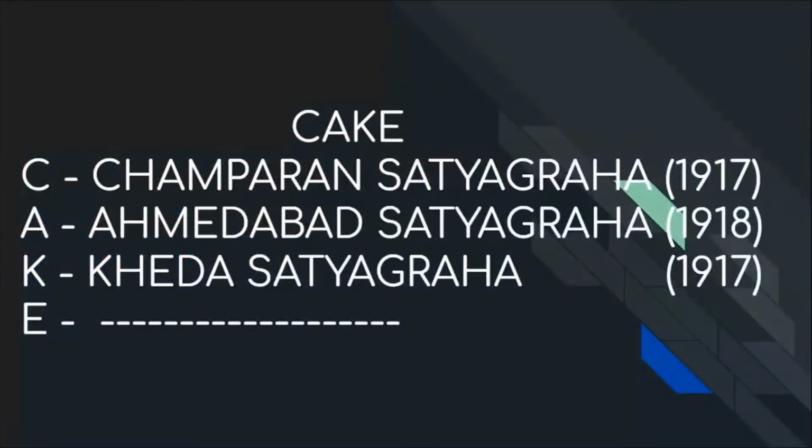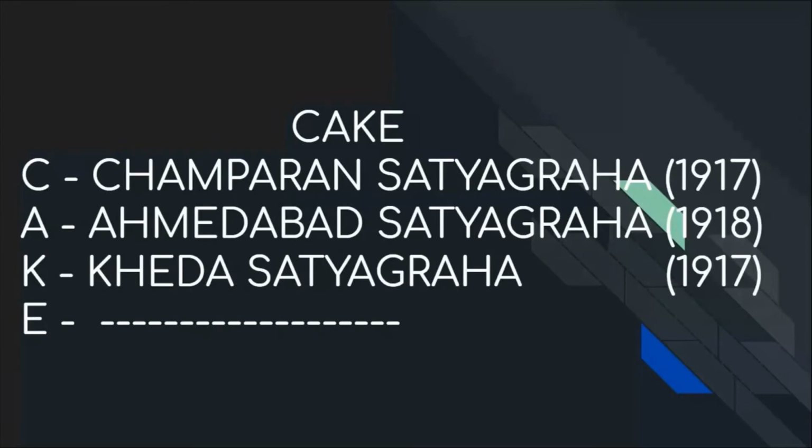Now, after he came to India, he traveled all over India, saw the people's problems and organized satyagrahas for them. So he made a mnemonic, CAKE. C stands for Champaran Satyagraha in 1917, A stands for Ahmedabad Satyagraha in 1918, and K stands for Kheda Satyagraha in 1917. And E stands for nothing. For the mnemonic, I kept that name.